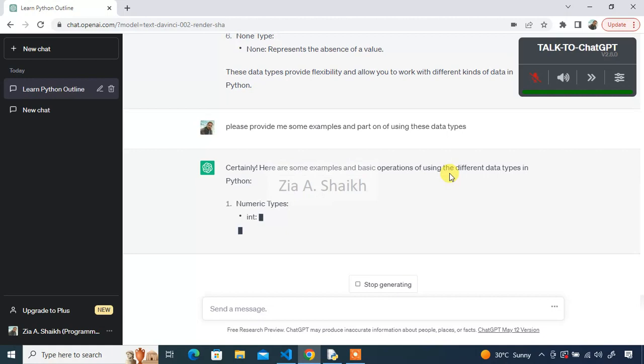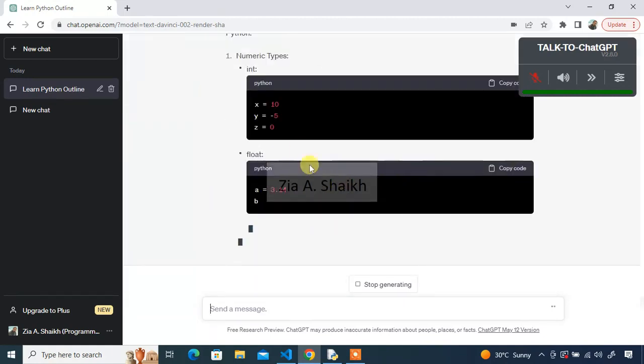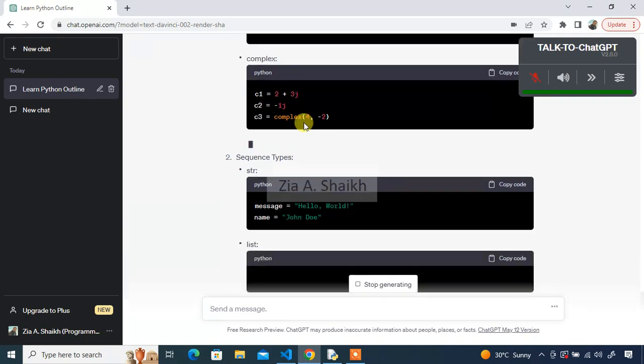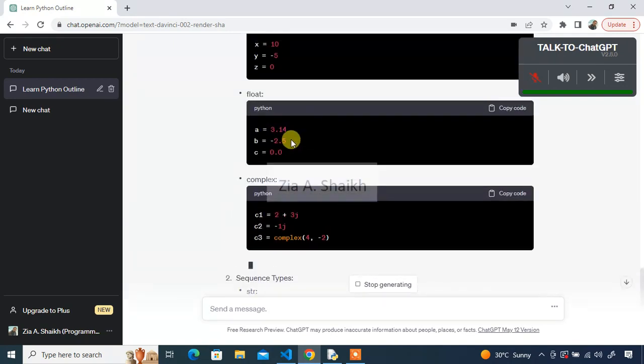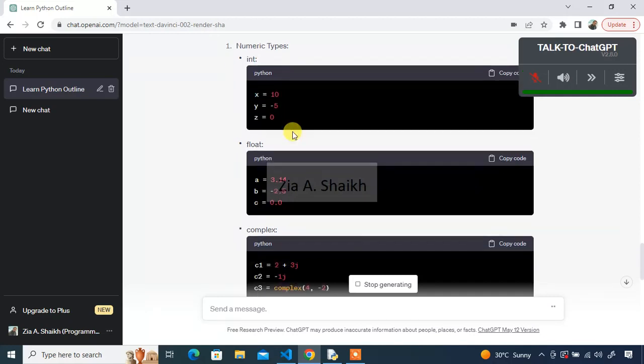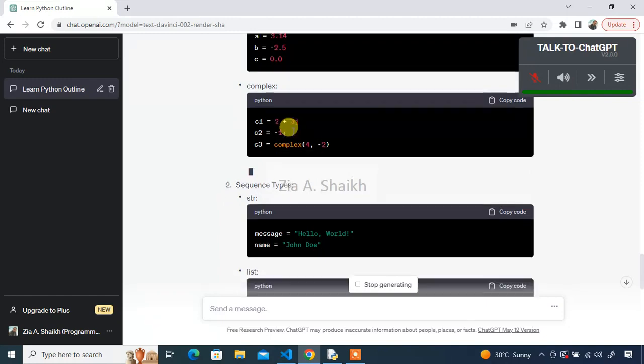Certainly. Here are some examples and basic operations of using the different numeric data types in Python. You can just copy and paste this code into your Python editor and you are good to go. x equals 10, y equals minus 5.